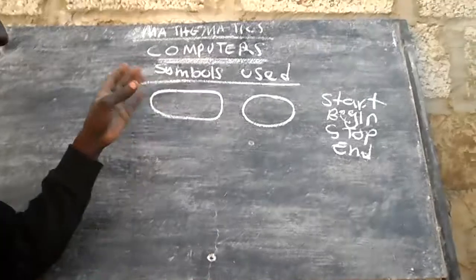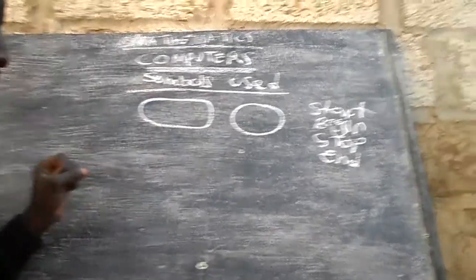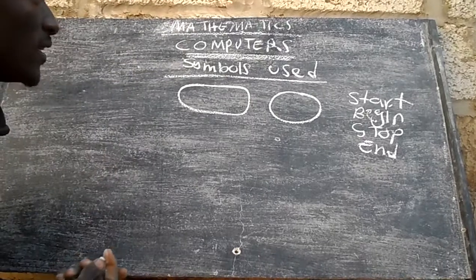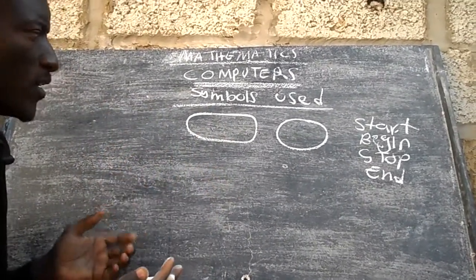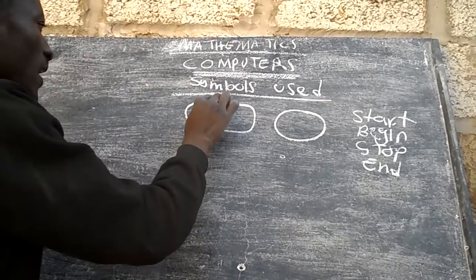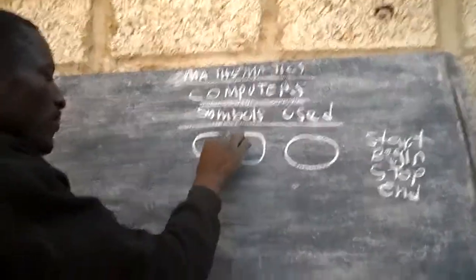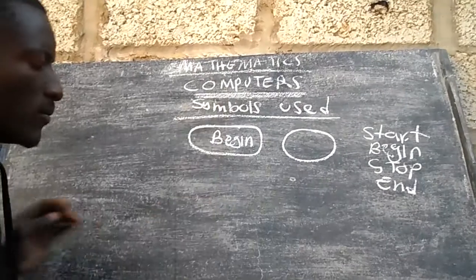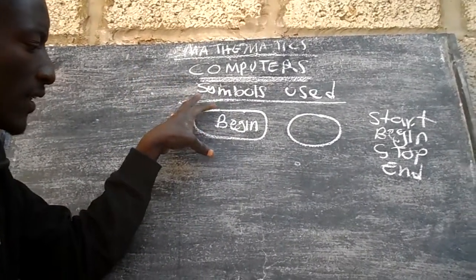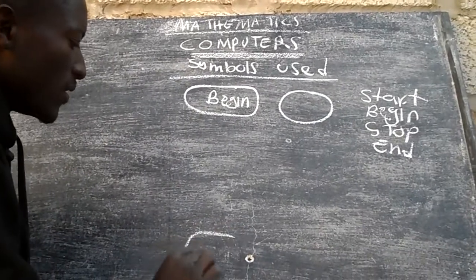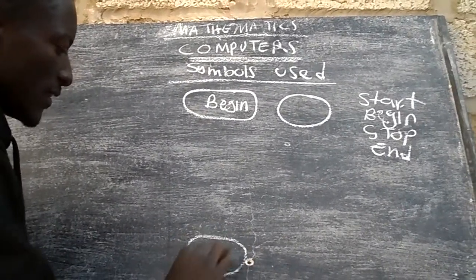Okay? So these are the symbols that are going to be used in the pseudocode, under computers, to solve a problem. So any problem will be starting with, let's say I begin with a begin, then I will end with simply an end.